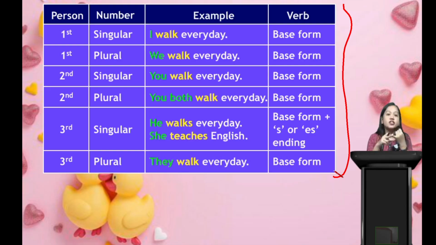What is first person singular, first person plural, second person singular, second person plural, third person singular, third person plural? First person singular is I, first person plural is we, second person singular is you, second person plural is you both, third person singular can be he, she or somebody's name, Rahul, Seema, and third person plural is they.